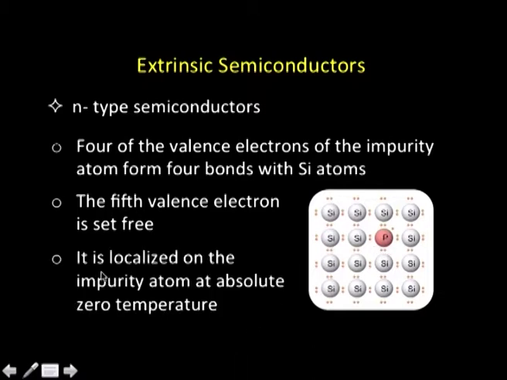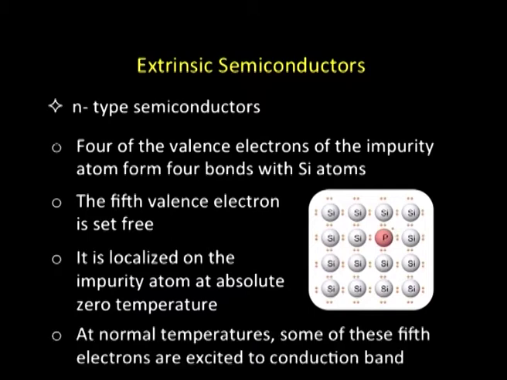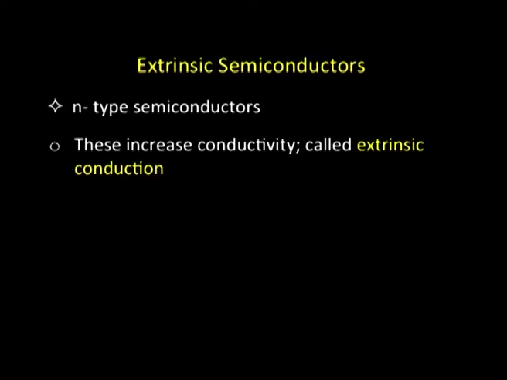And if I am talking about this material at absolute 0, this extra electron will stay on the phosphorus atom. But if I increase the temperature, this electron can move and cause what is called conduction. So, this electron which is at phosphorus to begin with, when I bring it to room temperature or higher than absolute 0, can move from the valence shell or valence band to the conduction band and start conducting, and this mechanism of conduction is referred to as extrinsic conduction.